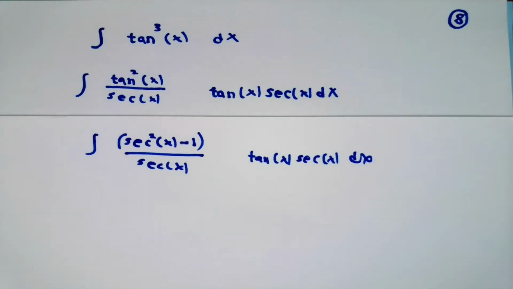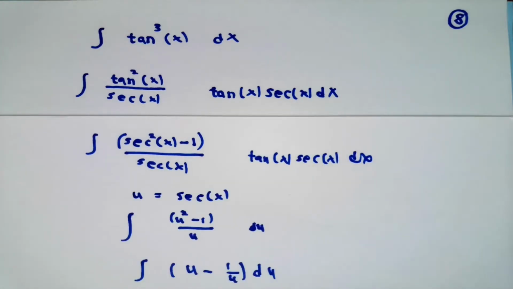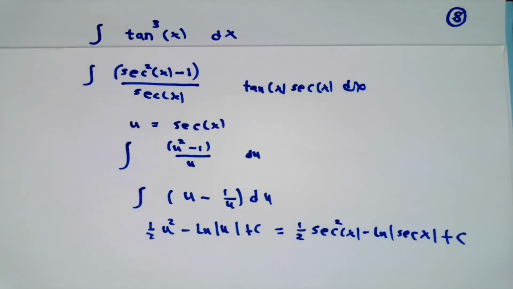This is the integral of (secant squared x minus 1) over secant x, tangent x secant x dx. Obviously, the substitution u equals secant x will turn that into the integral of (u squared minus 1) over u du. U squared over u is u. 1 over u is, well, 1 over u. The antiderivative is 1/2 u squared minus natural log absolute value of u plus a constant. And then remember that u was just secant of x, and you're done.